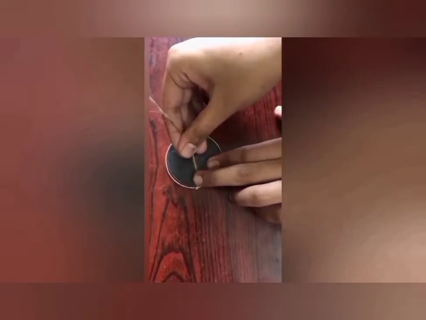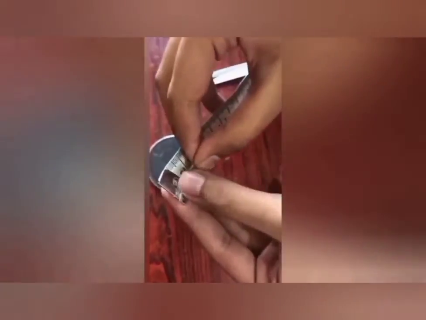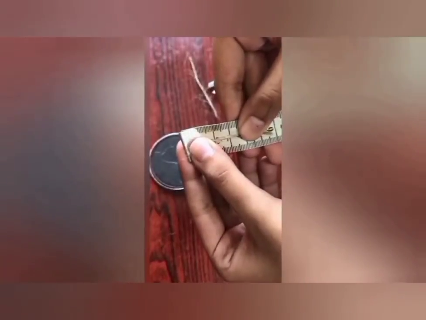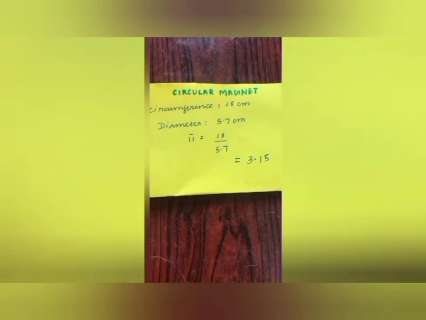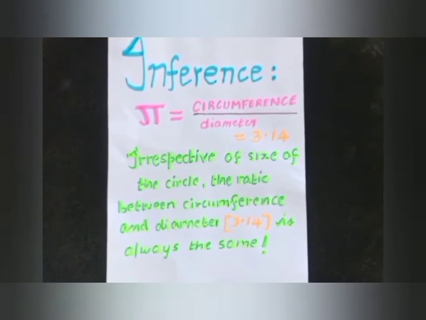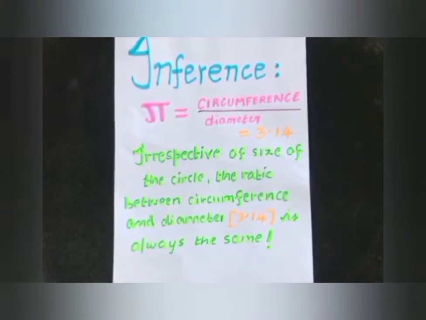Now the diameter. We get 5.7 centimeters. Now, when we divide 18 by 5.7, we get a value that is 3.15, which is approximately 3.14. From these two experiments, we understand that, irrespective of the size of the circle, the ratio between the circumference and the diameter is always constant or same.